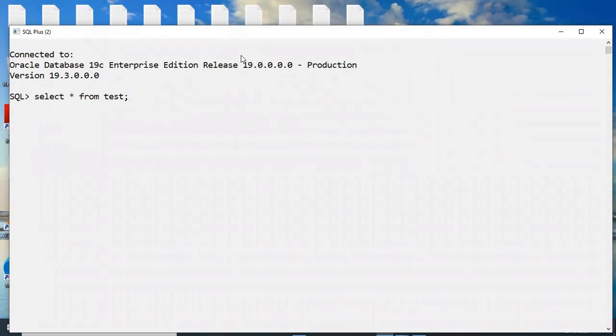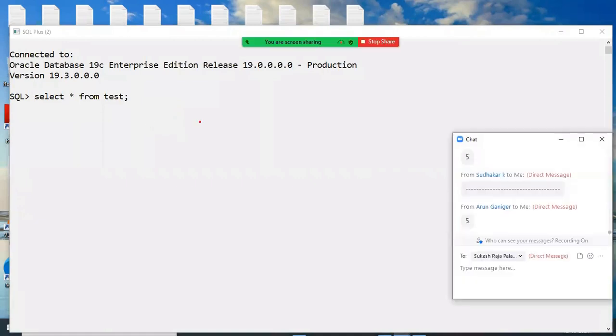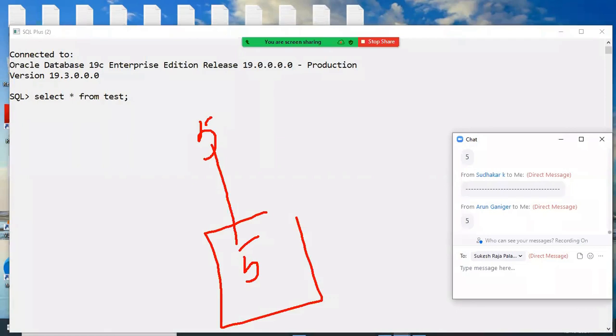Anybody guess it? 5 is available or 1 is available? Very good, 5 is available. Why? Because that 5 I am permanently storing in a hard disk, in the data files only. This 5 is there because of commit.